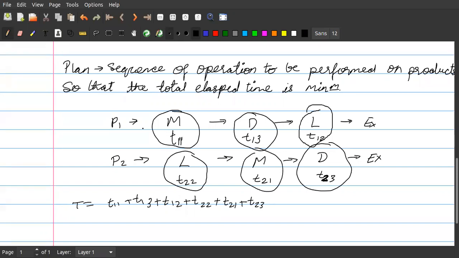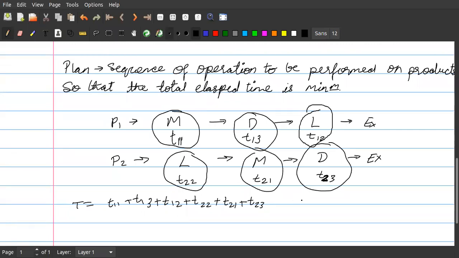If I start both the products at the same time, then there is no collision if T22 is exactly equal to T11, if T21 is exactly equal to T13, and if T12 is exactly equal to T23.